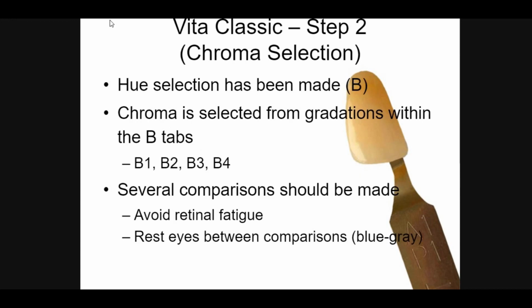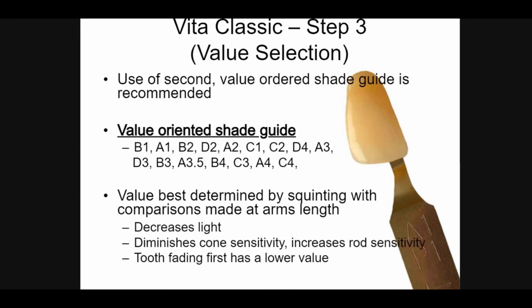So the hue selection has been made B. The chroma is selected from the gradients within the B tab like B1, B2, B3, B4. Value selection: use of a second value oriented shade guide is recommended. Value oriented shade guides are B1, A1, B2, D2, A2, C1, C2. The value is best determined by squinting with the comparison made at arm length.